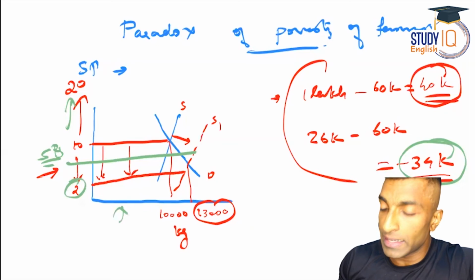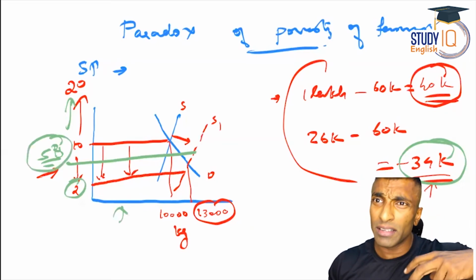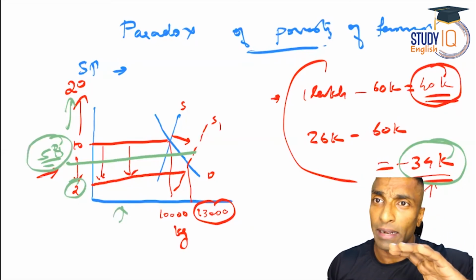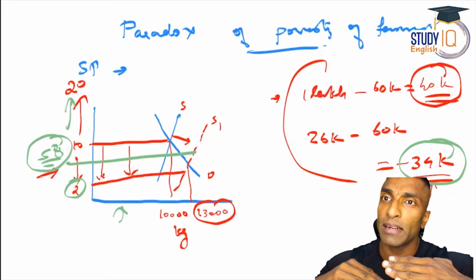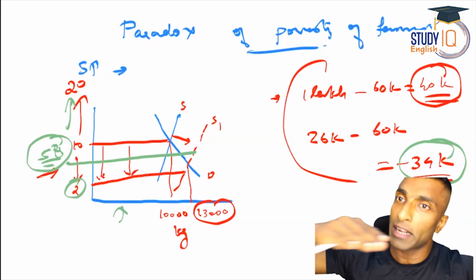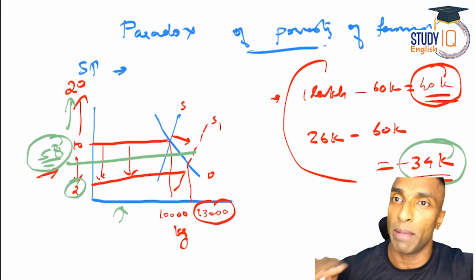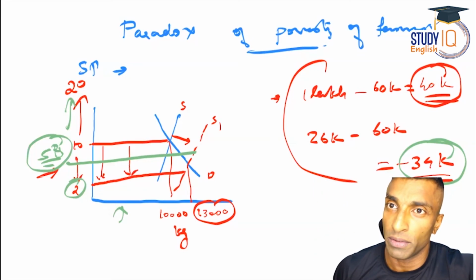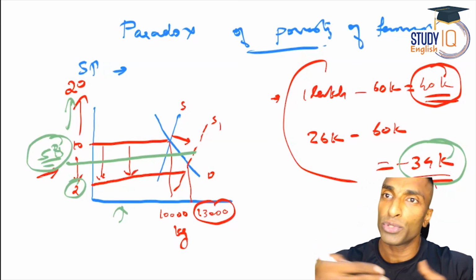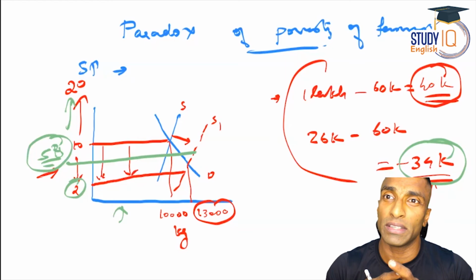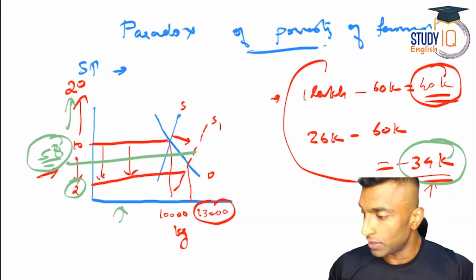But here, I hope this is very clear to all of you. When the government is telling this 5 rupees, now the farmer has a certainty that at least this you will get. Below that, it won't go. If it goes below that, you can sell to the government. So market price will be above MSP. So farmers won't suffer, so there will be production and there will be supply. So the consumer also won't suffer. That is actually a win-win situation. So I hope you understood the logic for MSP also.